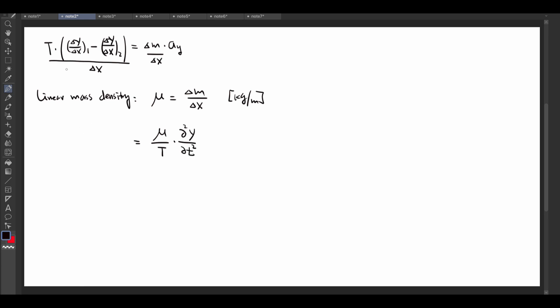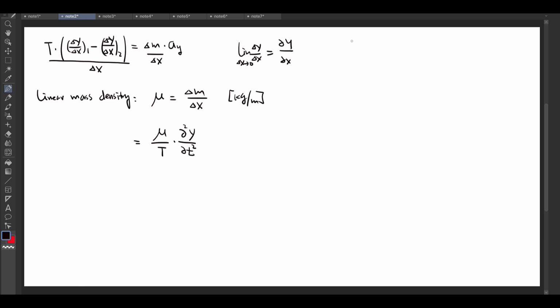Now on the left side, because I have delta y over delta x, in the limit of delta x going to 0, this ratio becomes partial y, partial x. Now we have partial y, partial x at position 1 minus position 2, divided by delta x.